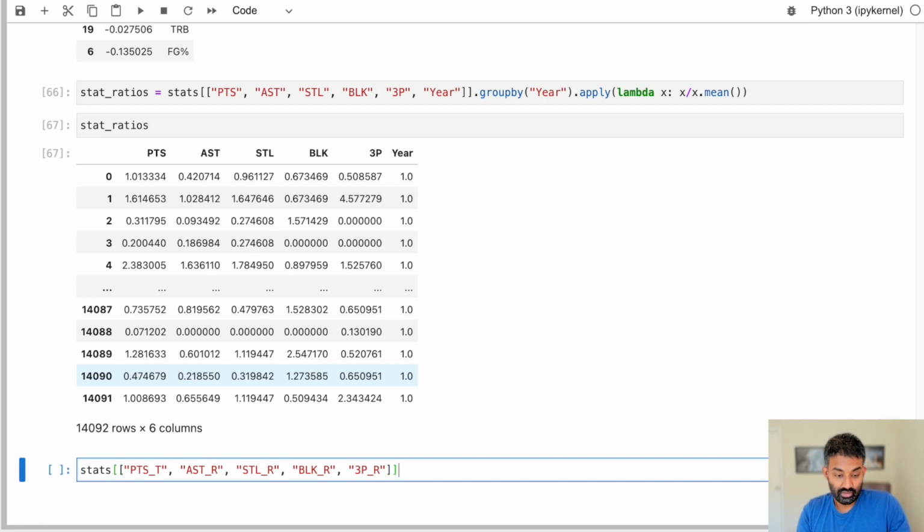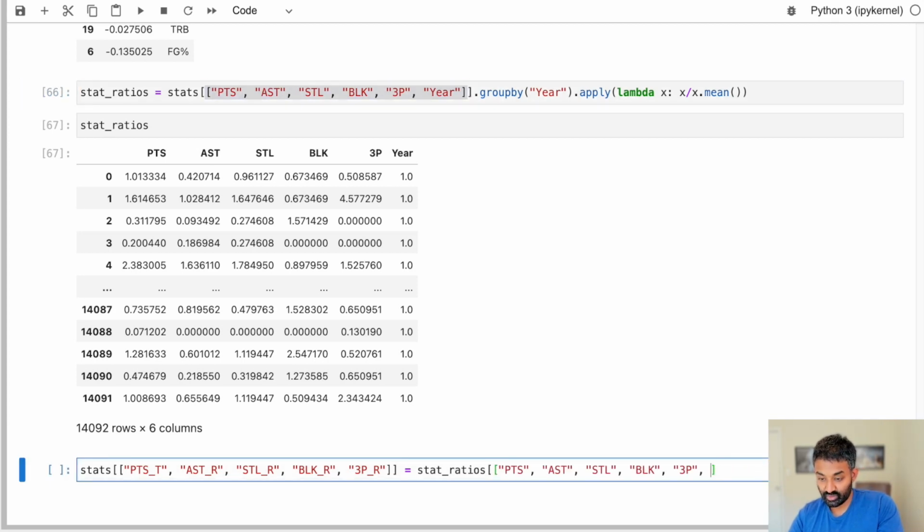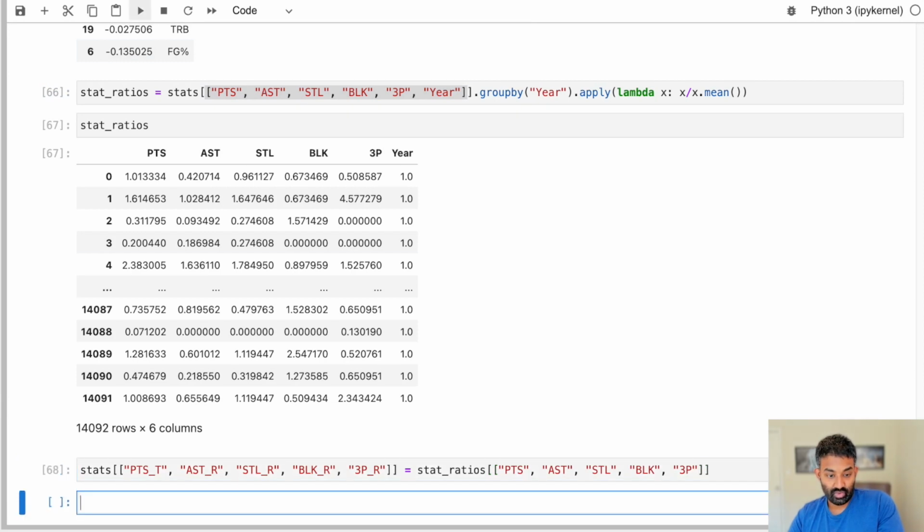We don't want year, so those are going to be the columns that we take. And then we are going to say we want to assign some of the values from stat ratios here. So that'll be these columns, except year. We don't want year. All right, so let's go ahead and run that.